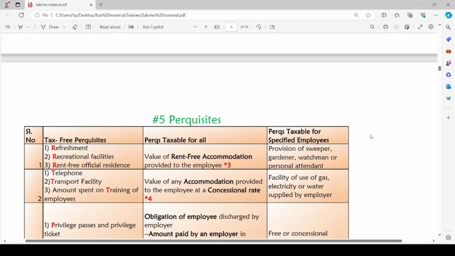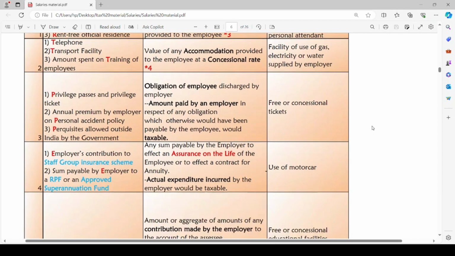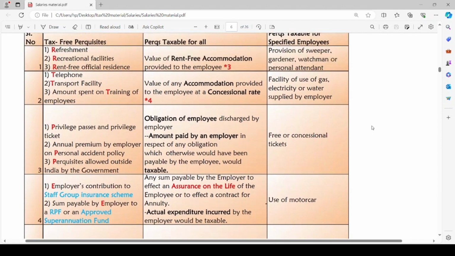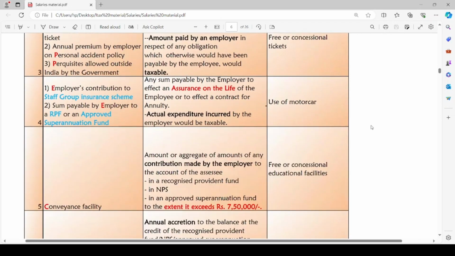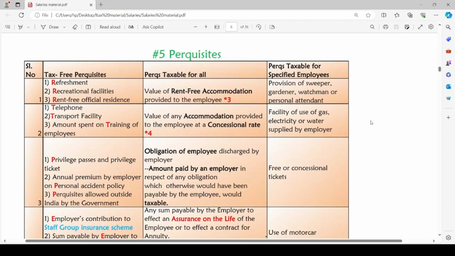The next category of perquisites, that is perquisites taxable for specified employees only. There are 5 perquisites. The first one is provision of sweeper, gardener, watchman or personal attendant. Facility of use of gas, electricity or water supplied by the employer. Free or concessional tickets, use of motor car and free or concessional educational facilities. These facilities, if they are extended to specified employees, then they are taxable. Let us discuss them one by one.